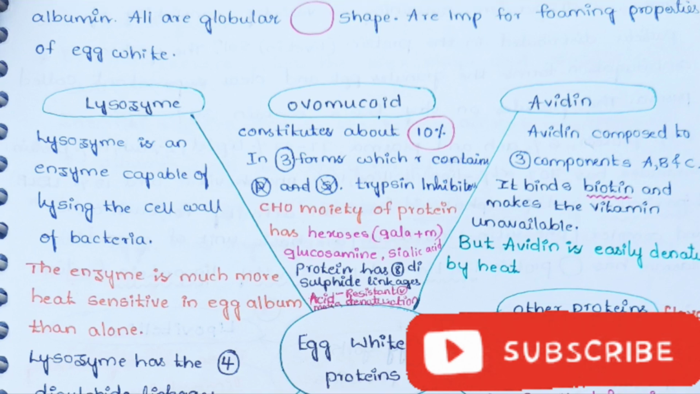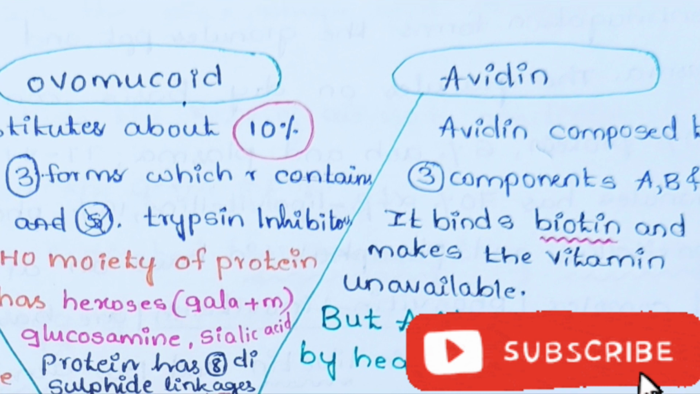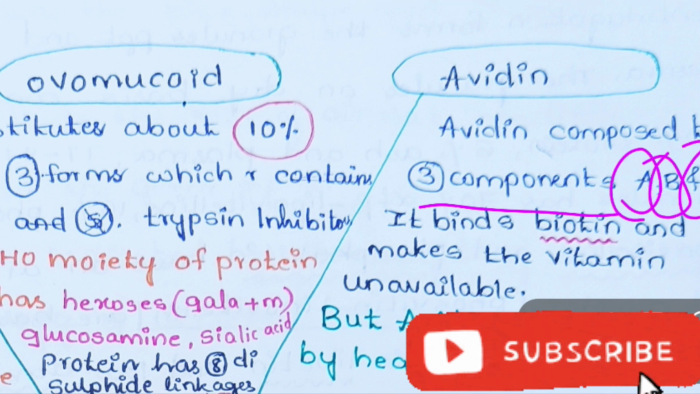Then next, moving on to avidin. So what is this avidin? Avidin is also a protein that is present in the egg white. Avidin is composed of three components: avidin A component, avidin B component, and avidin C component. It binds to biotin and makes the vitamin unavailable.